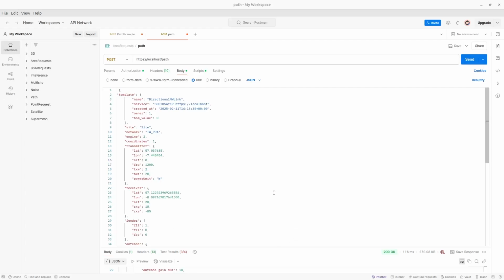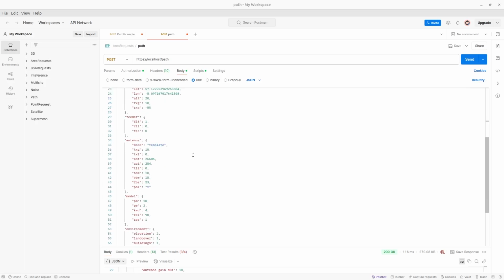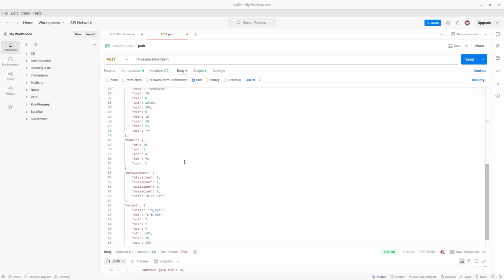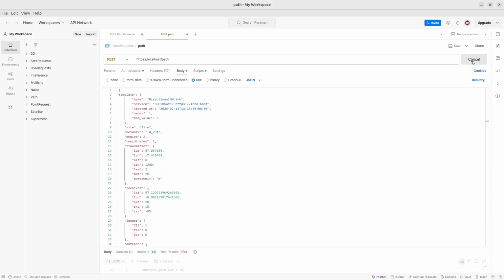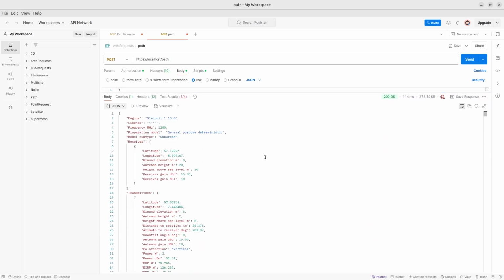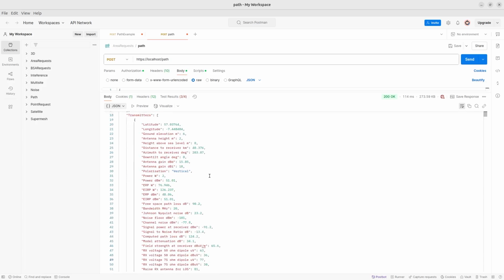I've now created a request in Postman using the localhost address of my SOOTHSAYER server and using the template downloaded as a body. Sending this request to the API gives back a number of parameters already visible in the path profile graph.